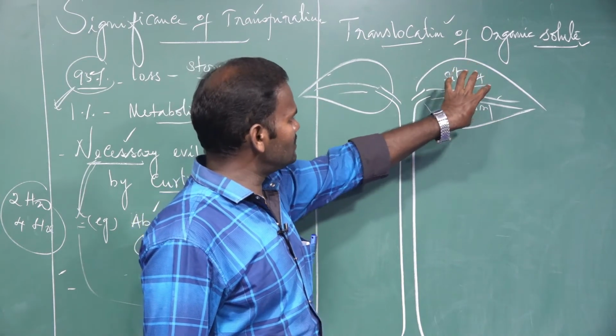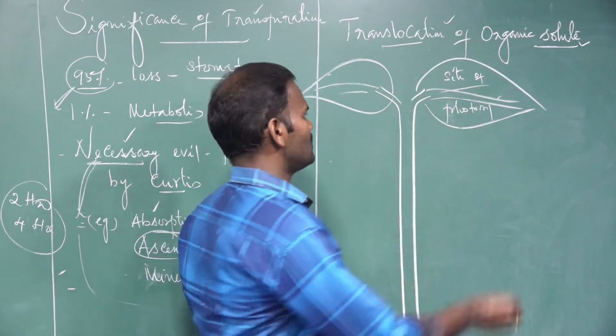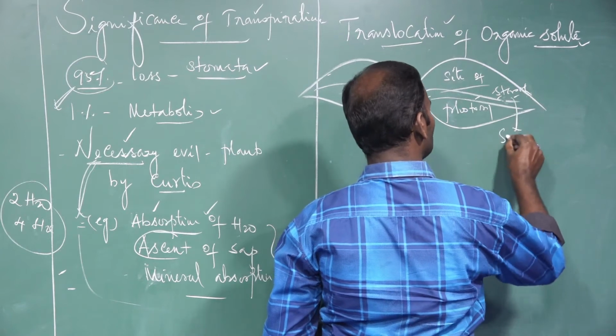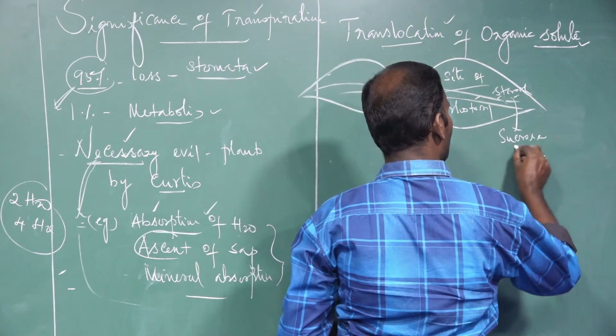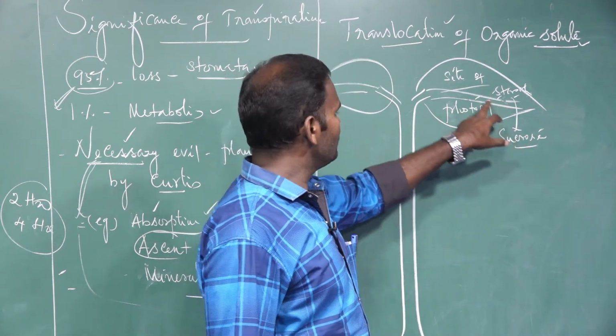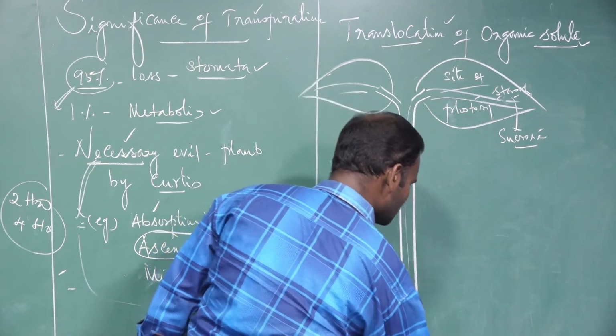But the food material synthesized by the leaf is stored in the form of starch. When required, it is converted to sucrose. The starch, when mingled with water, is converted to sucrose. They are translocated to other parts where they are required, for example, the root.